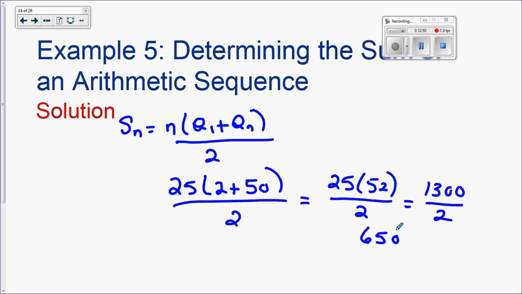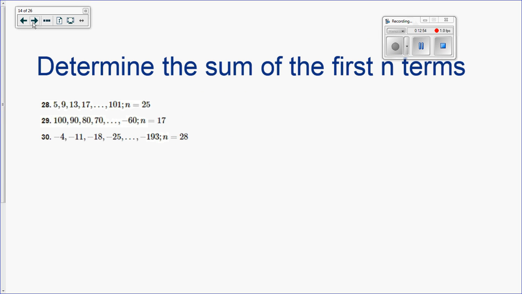Okay, most of them are not like that, where you don't have to find the number. They just tell you what it is. So these are the numbers from the book. So you can see I don't have to find the number. They're telling me what they are. I just have to be able to put it in the formula.